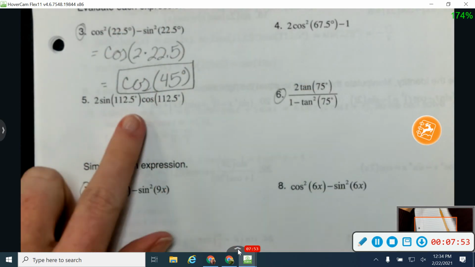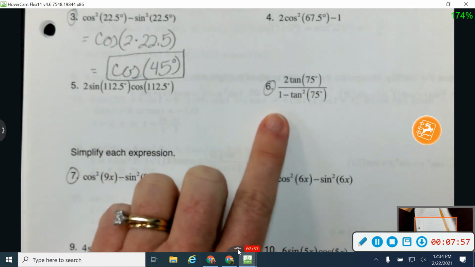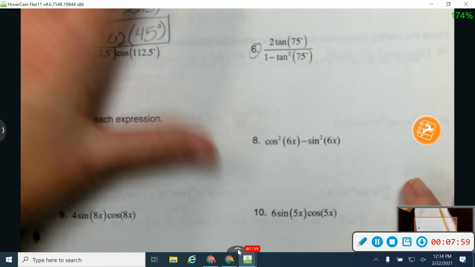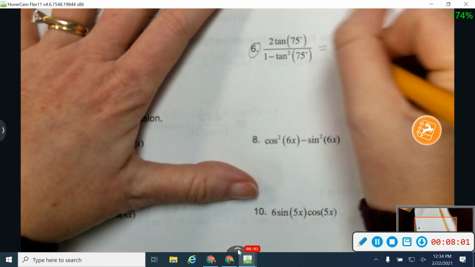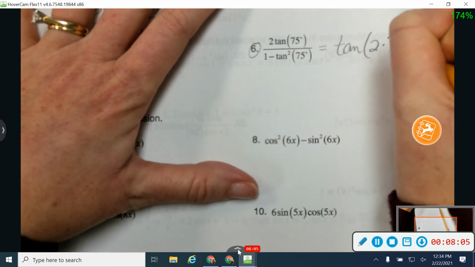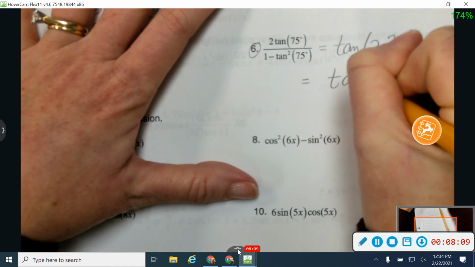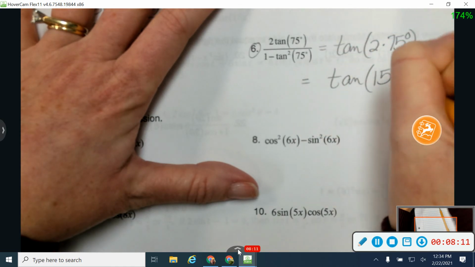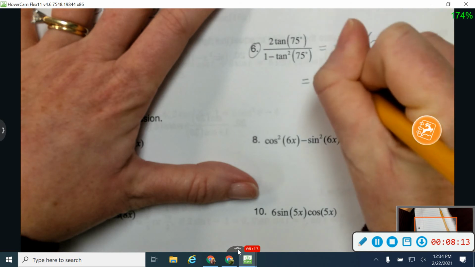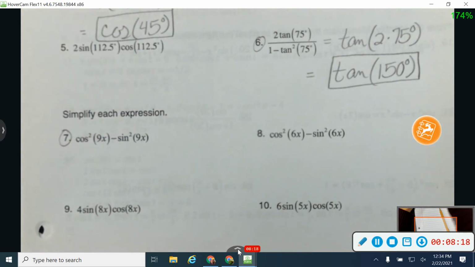Okay, this one would match up with sine. This one would also match up with cosine. Let's jump down here to this one. This one's going to match up with tangent. So really what I have here is the tangent of 2 times 75 degrees. And so that's going to give me the tangent of 150 degrees. Okay, so on 3 through 6, that's all they're getting you to do, just match up which formula you're using and then find that double angle.